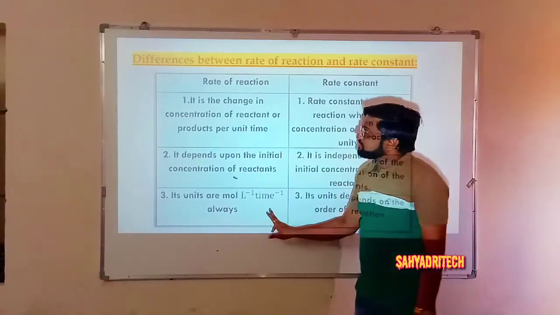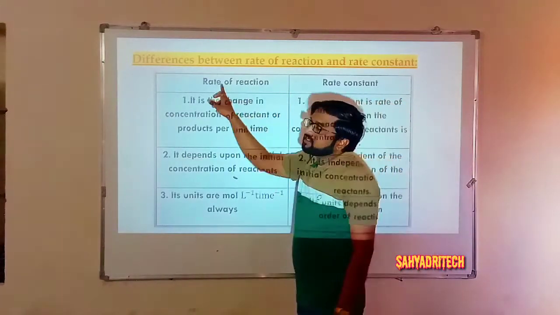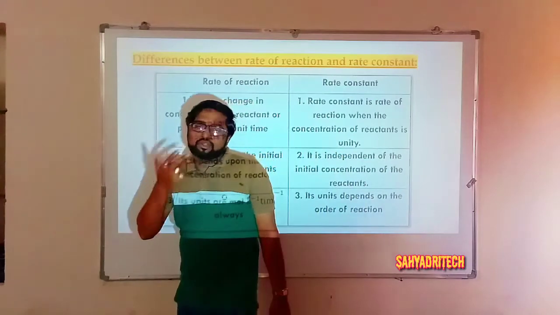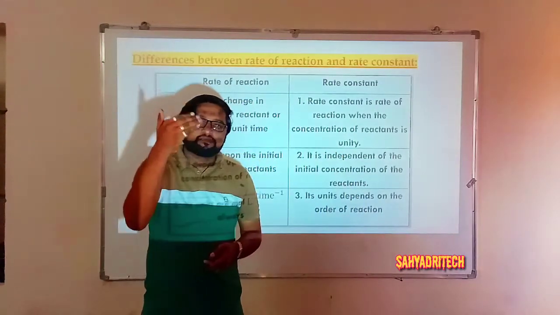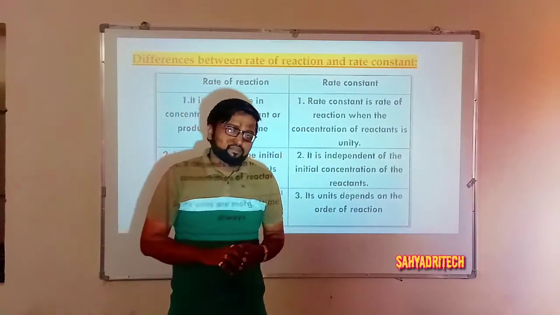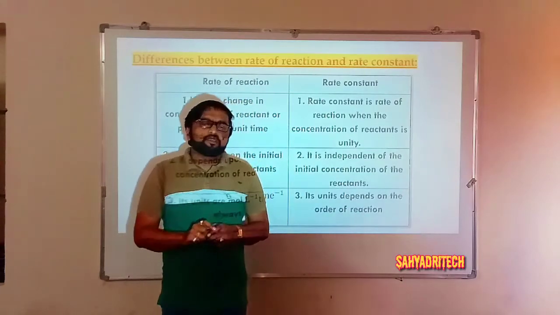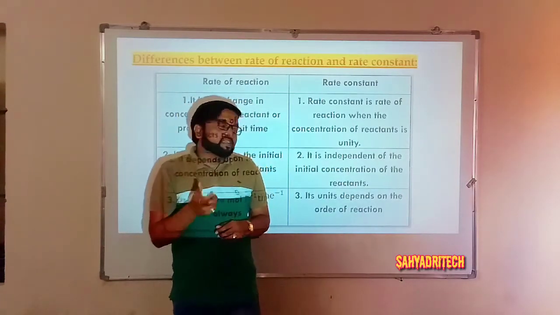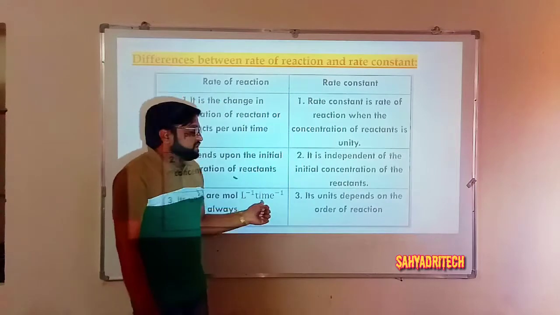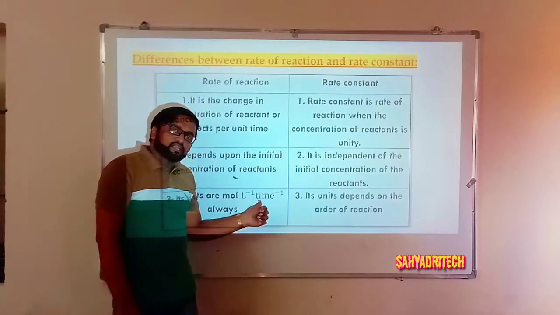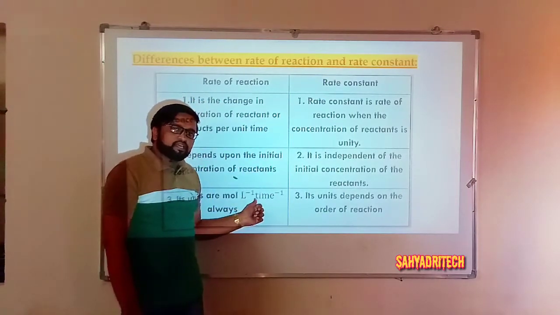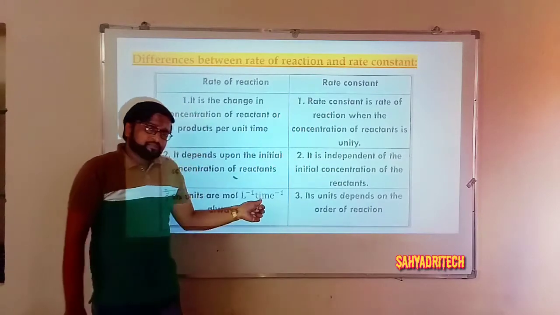Then the third difference will be when you look at the unit for rate of a reaction. What is the general form? Concentration per time, or else we can say moles per liter per time, that is moles per liter per second, moles per liter per minute and so on.